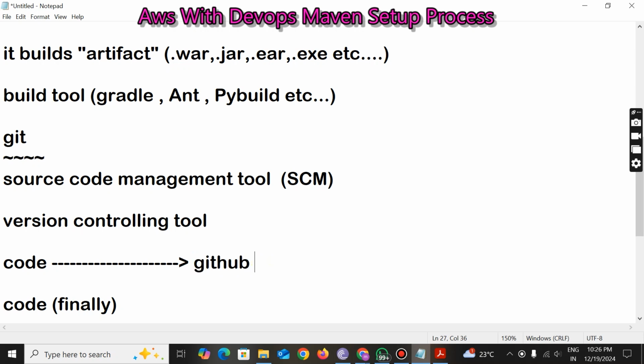Not only generating the artifact, we are going to deploy that artifact on top of a Tomcat server installation. We will create one Tomcat server instance, deploy this artifact on it, and finally see our application. So that is the project I'm going to plan for tomorrow.